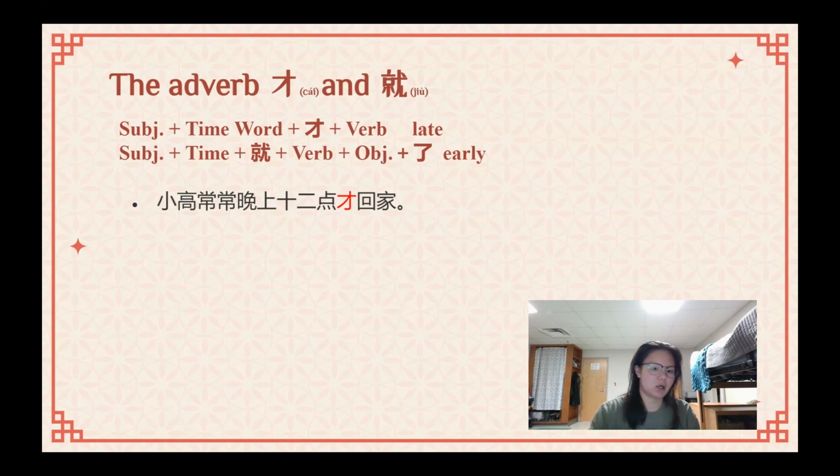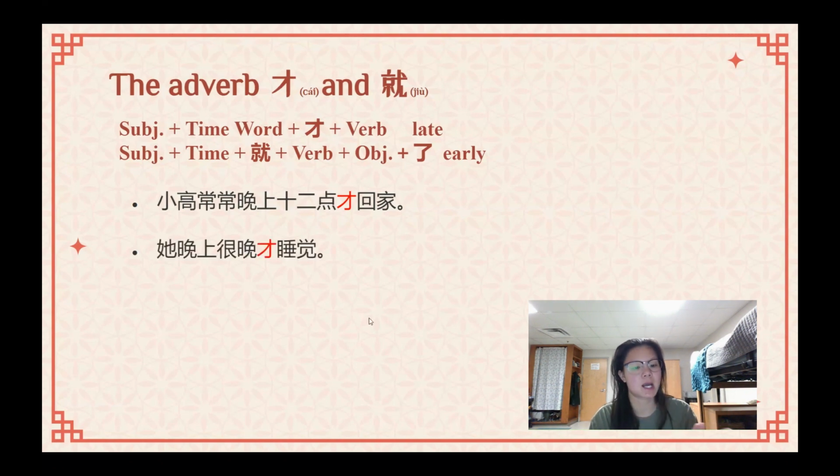That helps us understand what 才 is doing here. We can use this second example right here: 他晚上很晚才睡觉。他, remember, is the subject. 晚上 would be your time word here. 很晚 is kind of like the modifier of your time word. And then 才睡觉. 才 again means "until." 睡觉 is to sleep, right?